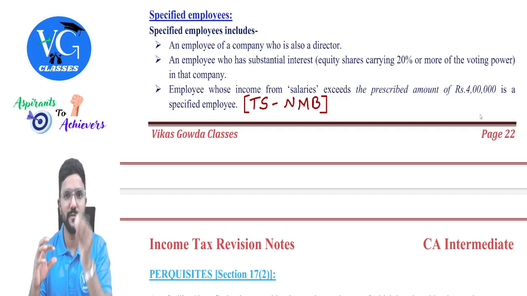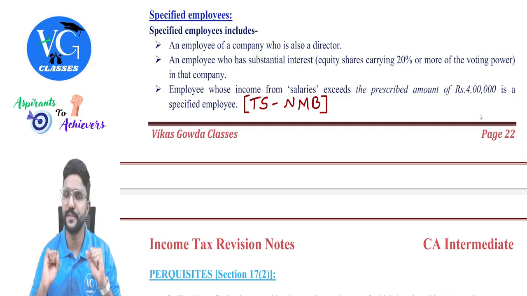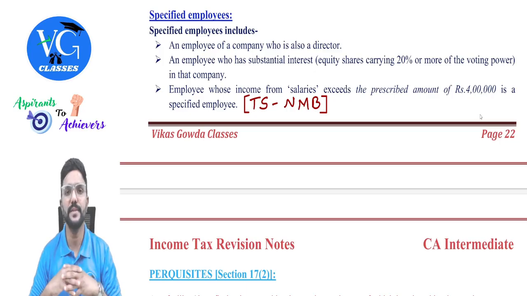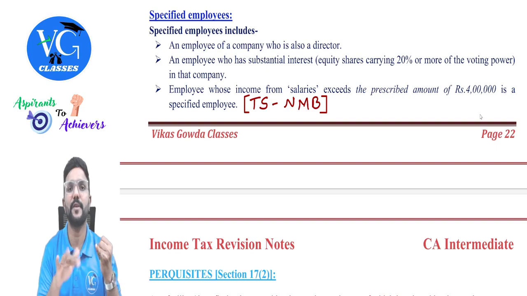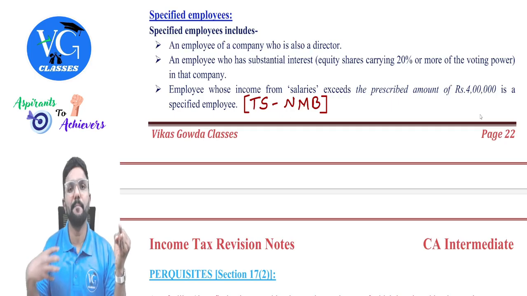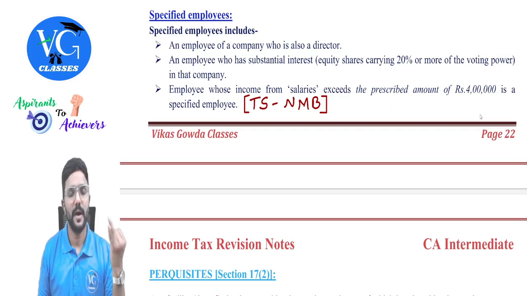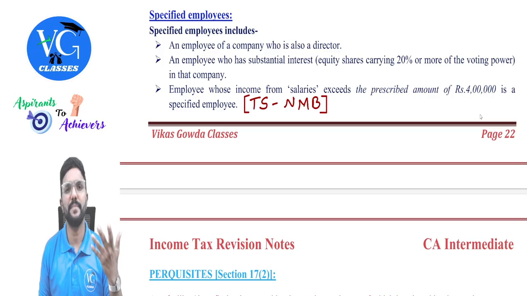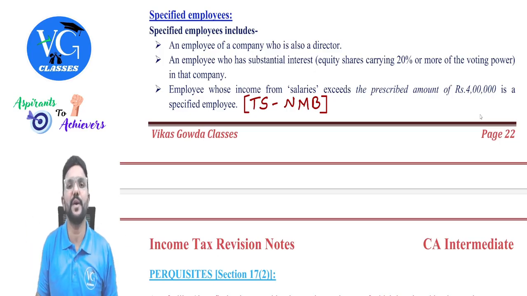Okay, I'm just going out of this and explaining. In a few cases, the person might be receiving salary, but there is no employer-employee relationship. For example, salary received by a partner from a partnership firm, or salary received by an MP or MLA from the government, or even salary received by any person who is not under an employer-employee relationship.